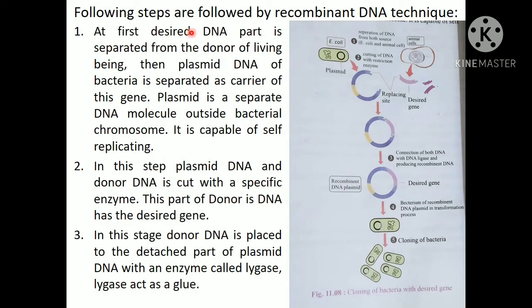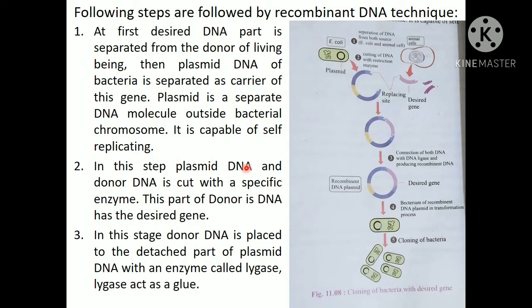So at first the desired DNA part is separated from the donor. First separate the desired gene from the donor DNA. Then plasmid DNA of bacteria is separated as a carrier of this gene. From both sides we cut the DNA: one donor, one recipient, one desired. Plasmid is a separate DNA molecule outside the bacterial chromosome. It is capable of self-replicating. Why do we use bacteria? Because it is self-replicating.